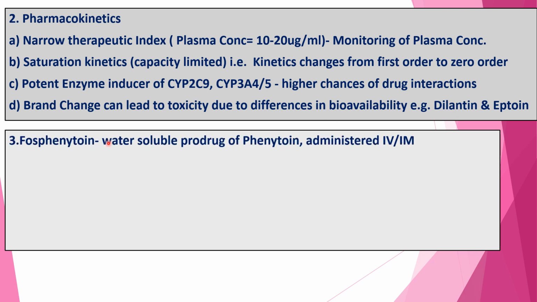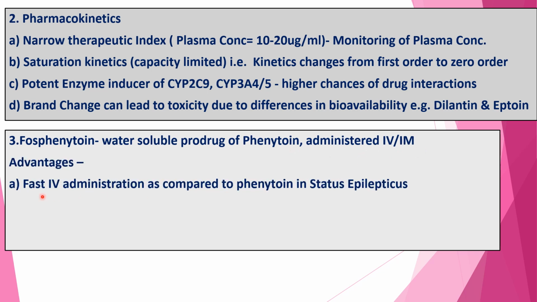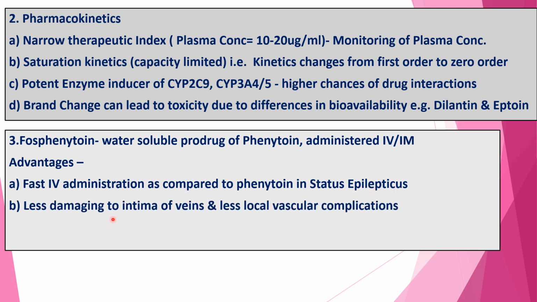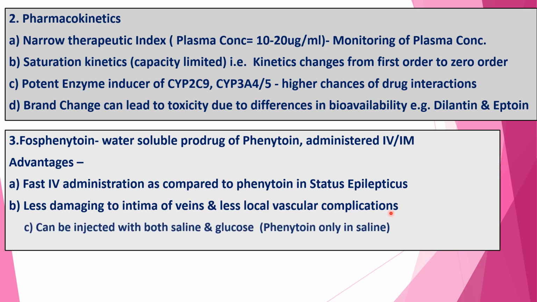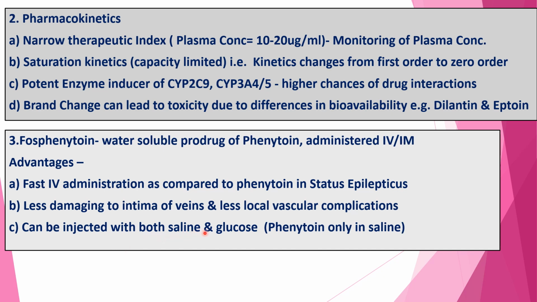Next, fosphenytoin. This is a water-soluble prodrug of phenytoin which was specially developed for IV or intramuscular administration. It has the following advantages. First, it can be given by fast IV administration as compared to phenytoin in an emergency condition like status epilepticus. Second, it is less damaging to the intima of the veins and causes fewer local vascular complications. Third, it can be injected with both saline and glucose, while phenytoin can be given only with saline and not with glucose.